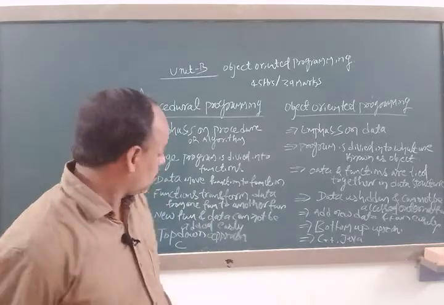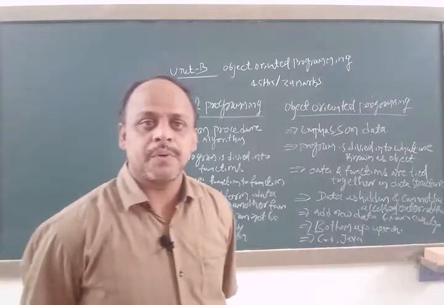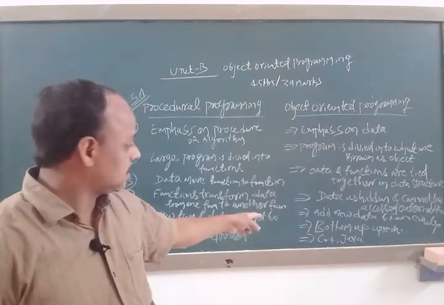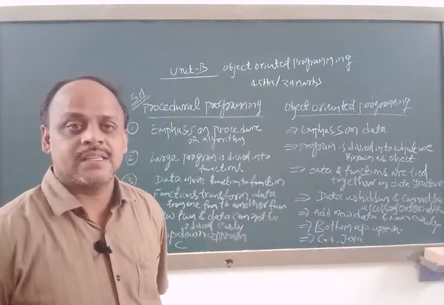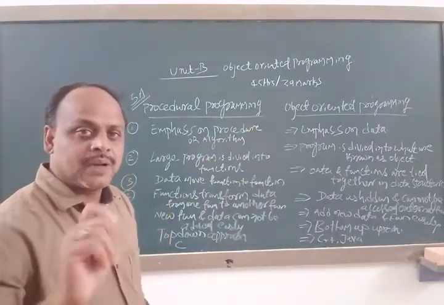That's what the seventh point says: C programming is an example of procedural programming, whereas C++ and Java are examples of object oriented programming. I am going to tell it once again.